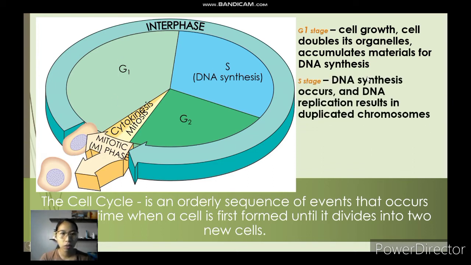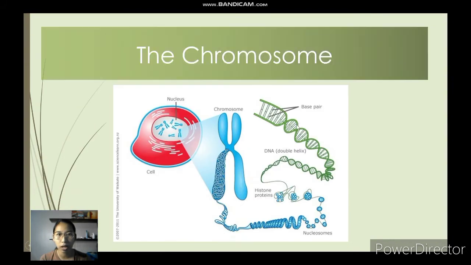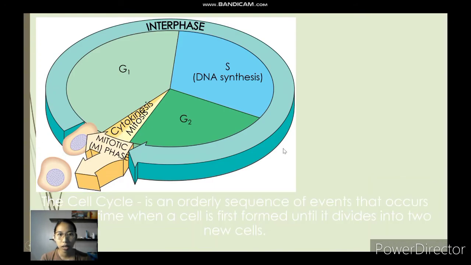Let's proceed with our S stage or S phase. So, as what I've told you a while ago, S phase means synthesis. So DNA synthesis occurs and DNA replication results in duplicated chromosomes. So kato gipakita ka ganina nga picture, kani siya dinhi nga side.